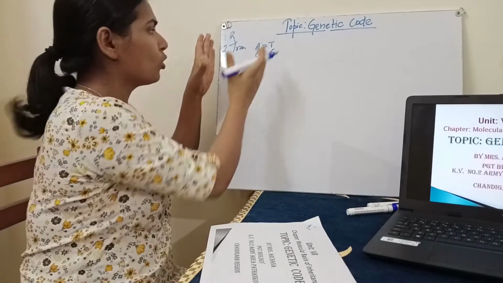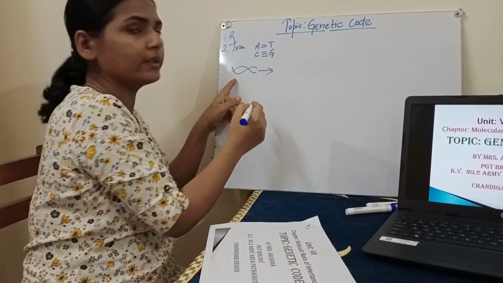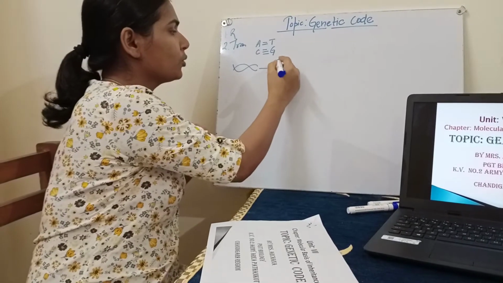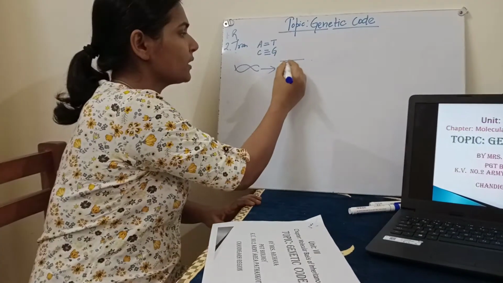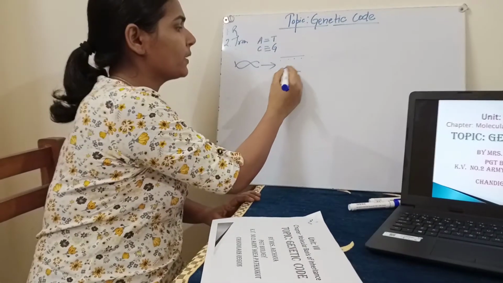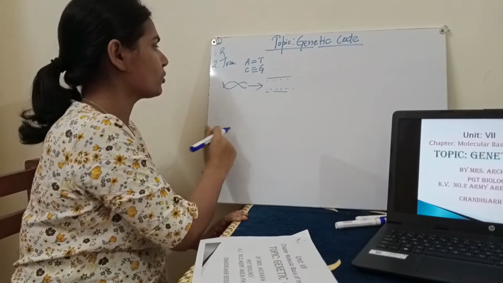Replication and transcription are based on the rule of complementarity only. In replication, a parent DNA is synthesizing a new DNA. During that process the two strands will open, and on the basis of the rule of complementarity a new strand will be synthesized. So this is about the replication process.